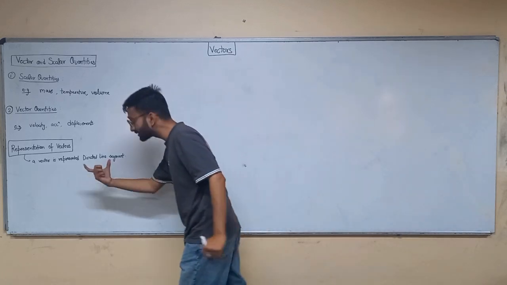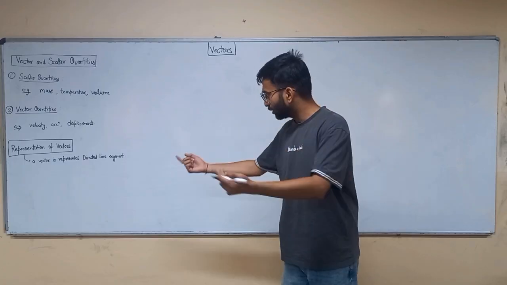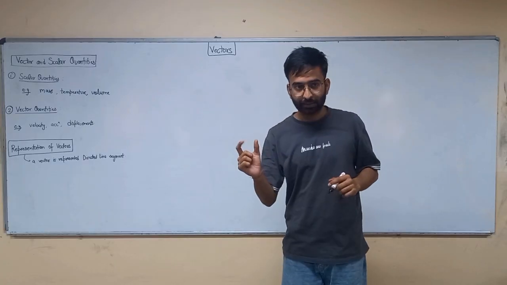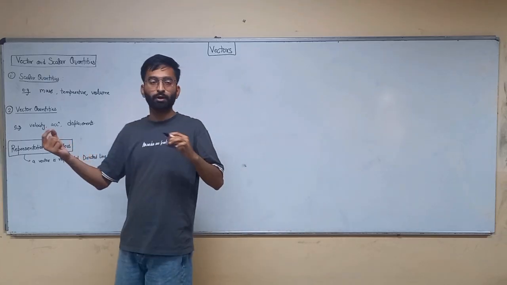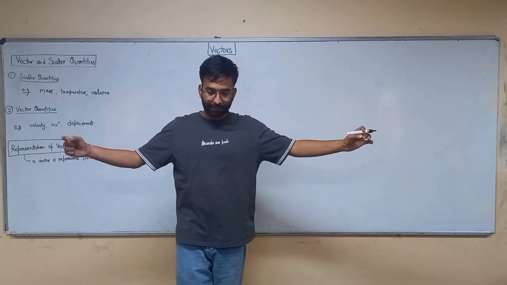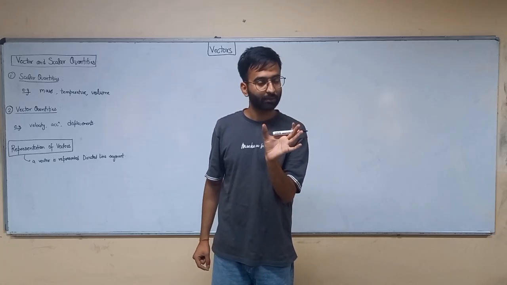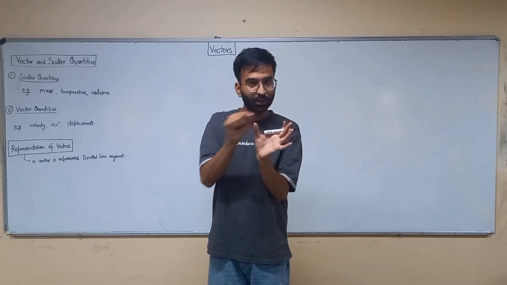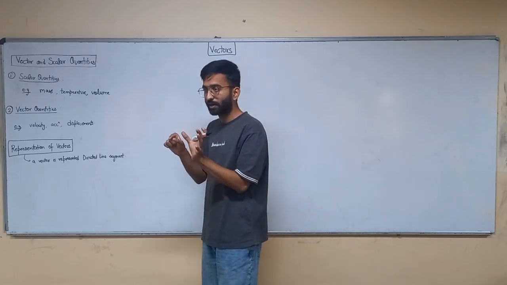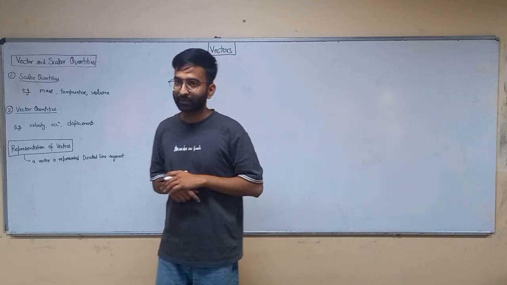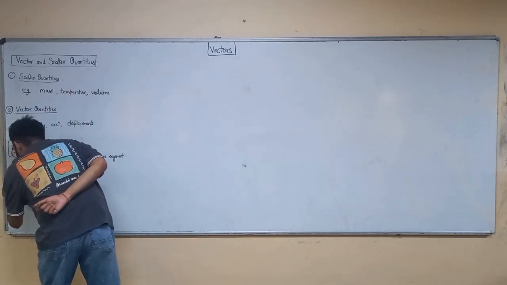So what is a directed line segment? Just look at the words: directed line segment. What is a line segment? A line segment is a part of a long, never-ending line. There is a never-ending line, and a line segment is a small part of it. When I give direction to that line segment, this is called a directed line segment. Alright. That is the definition of directed line segment.